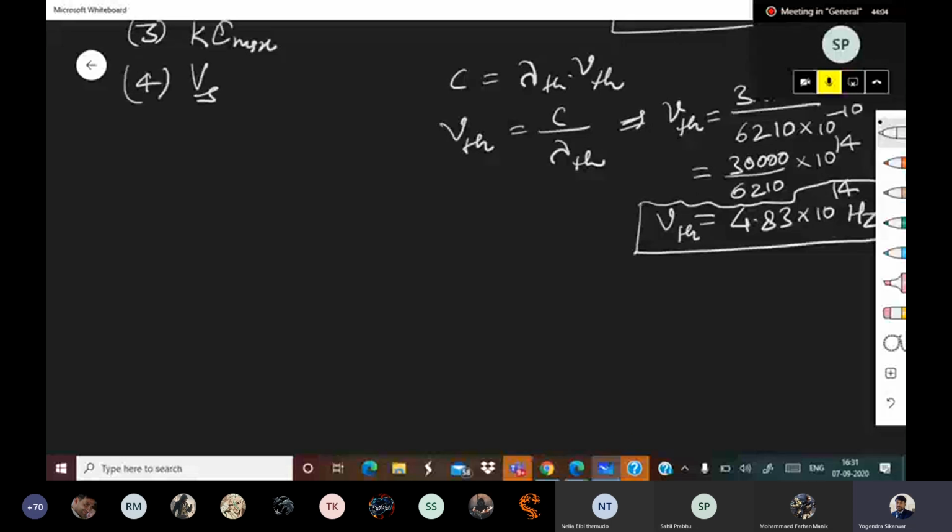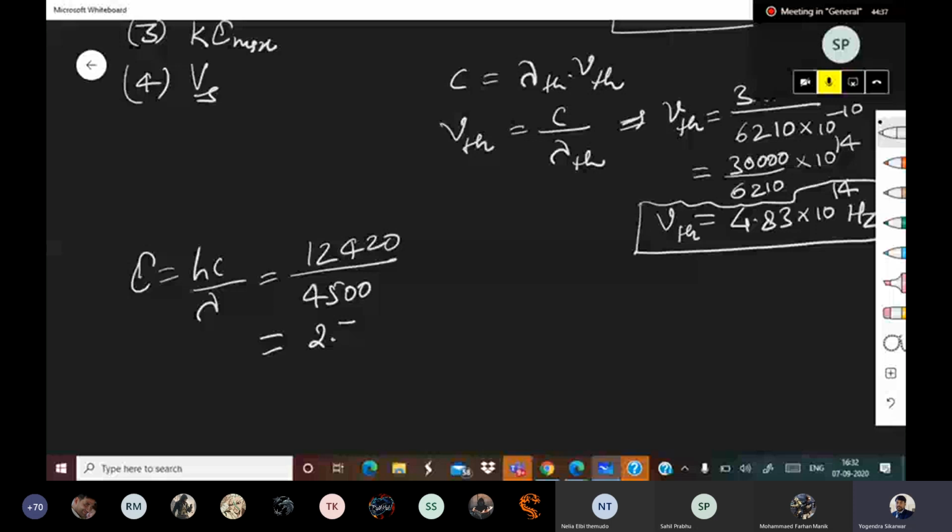So E is equal to hc upon lambda, 12420 upon 4500, and that gives us 12420 divided by 4500, 2.76 eV. So the photon is coming with this much energy.